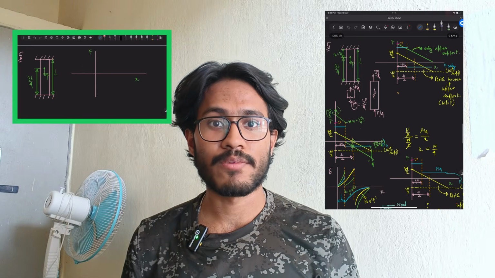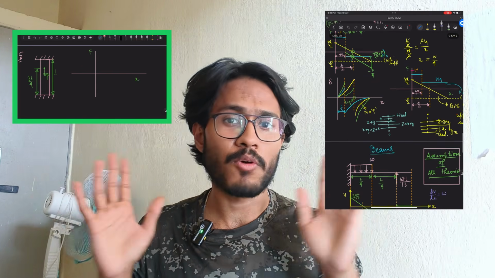Can you draw it within 10 minutes without writing any equation? Even if you are writing any equation, that is okay, but you have to draw it within 10 minutes. So you can try it. And there are so many other possibilities that they could add to this single question.